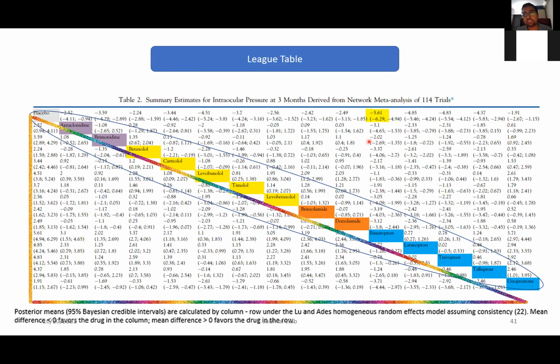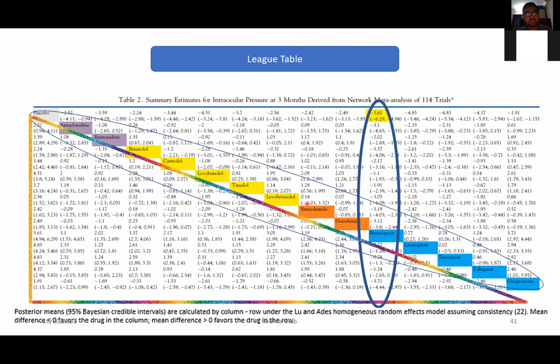Here in the rows, if the result for two drugs is less than 0, that favors the row, that is bimatoprost. But if the result was more than 0, then it would have favored the column. So this is how the pairwise analysis of each and every drug with the others has been shown in this league table. Now this is very important. And lastly, can you see the bimatoprost line? I have encircled it: all the results are negative. That means this drug is the most superior among all the other drugs in open angle glaucoma.